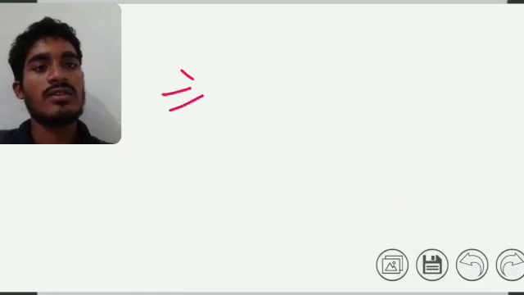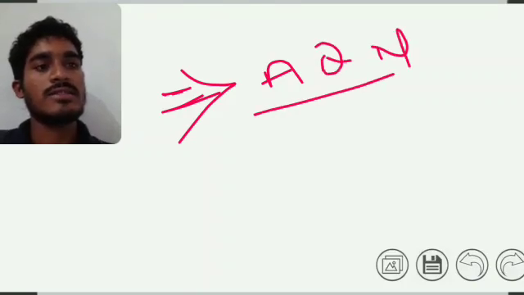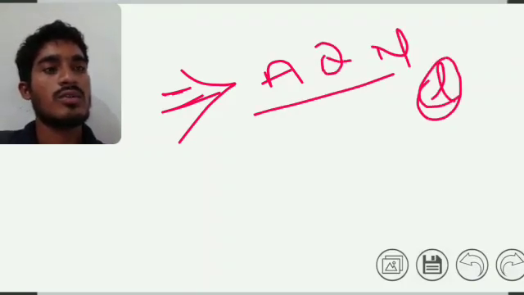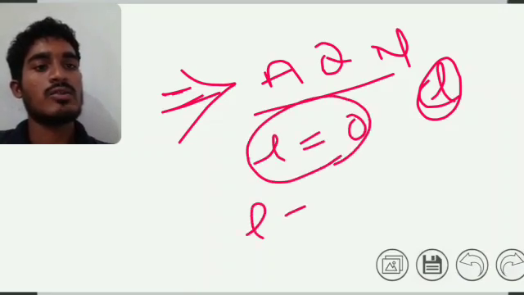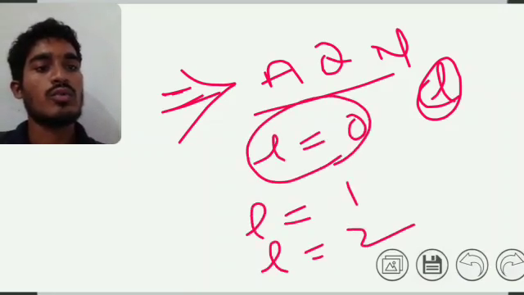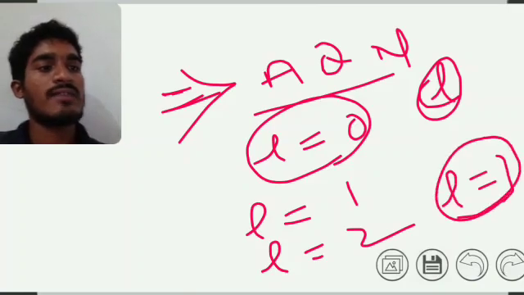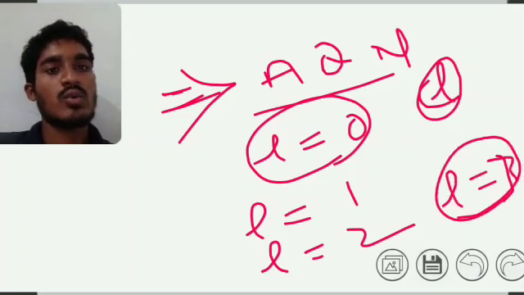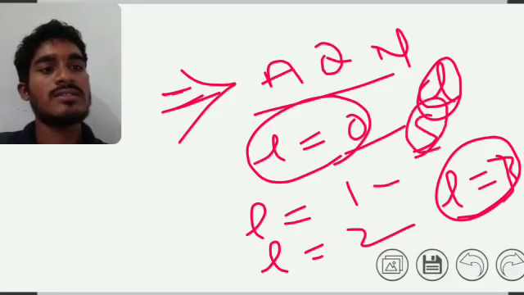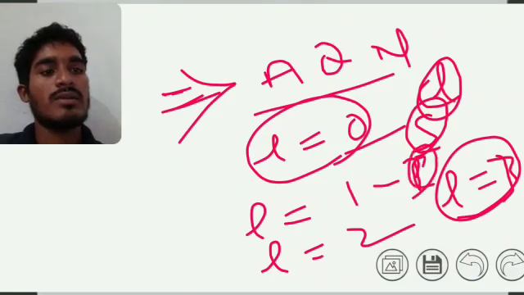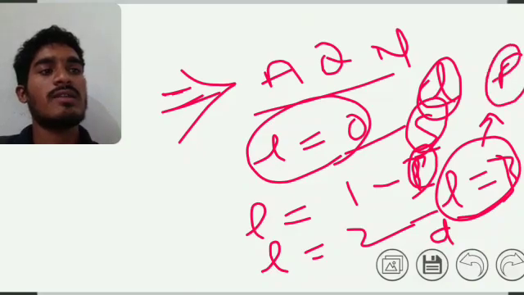Now you can see the azimuthal quantum number values: L is equal to 0, L is equal to 1, L is equal to 2, L is equal to 3. If L is equal to 0, it indicates the s orbital; L is equal to 1 indicates the p orbital; L is equal to 2 indicates the d orbital; and L is equal to 3 indicates the f orbital.